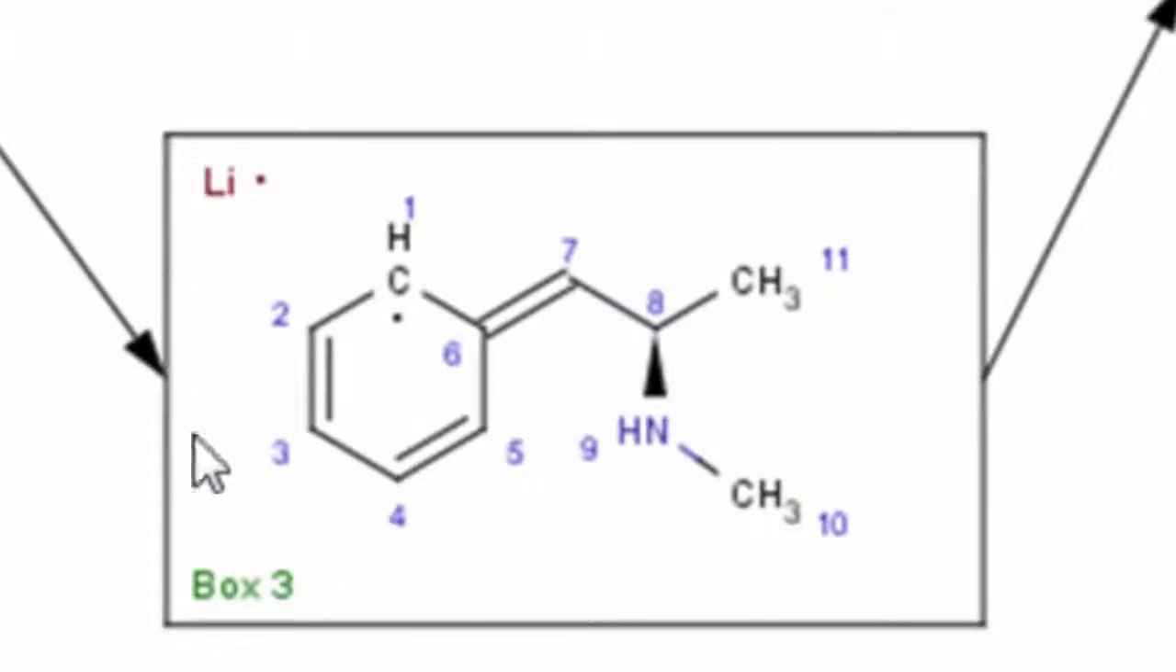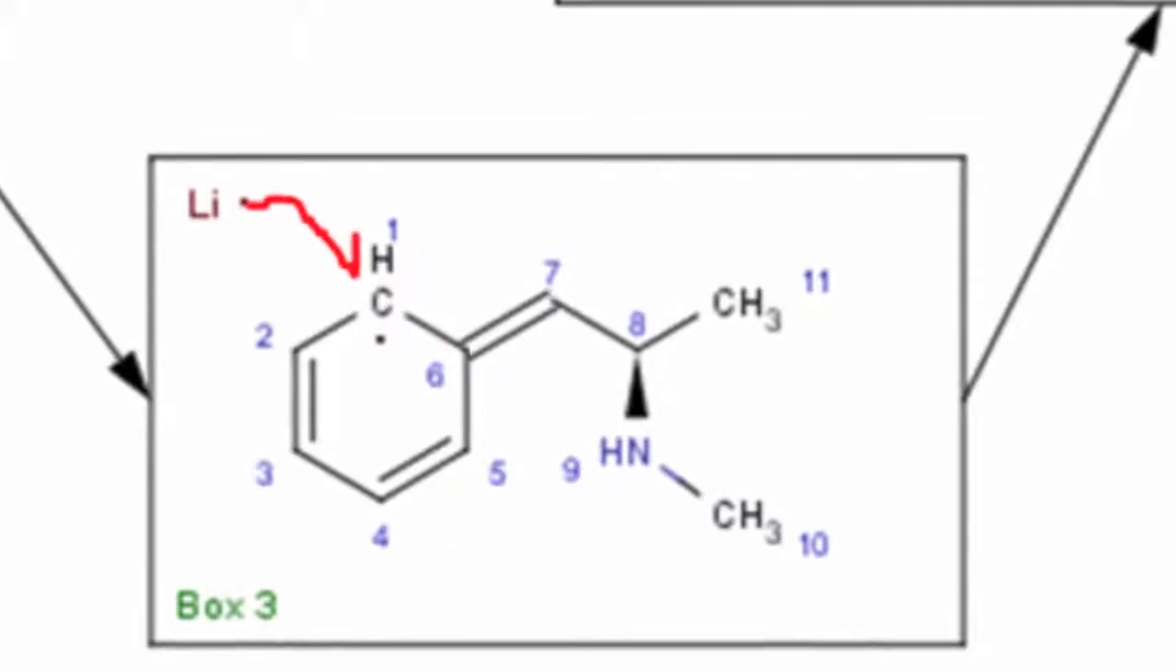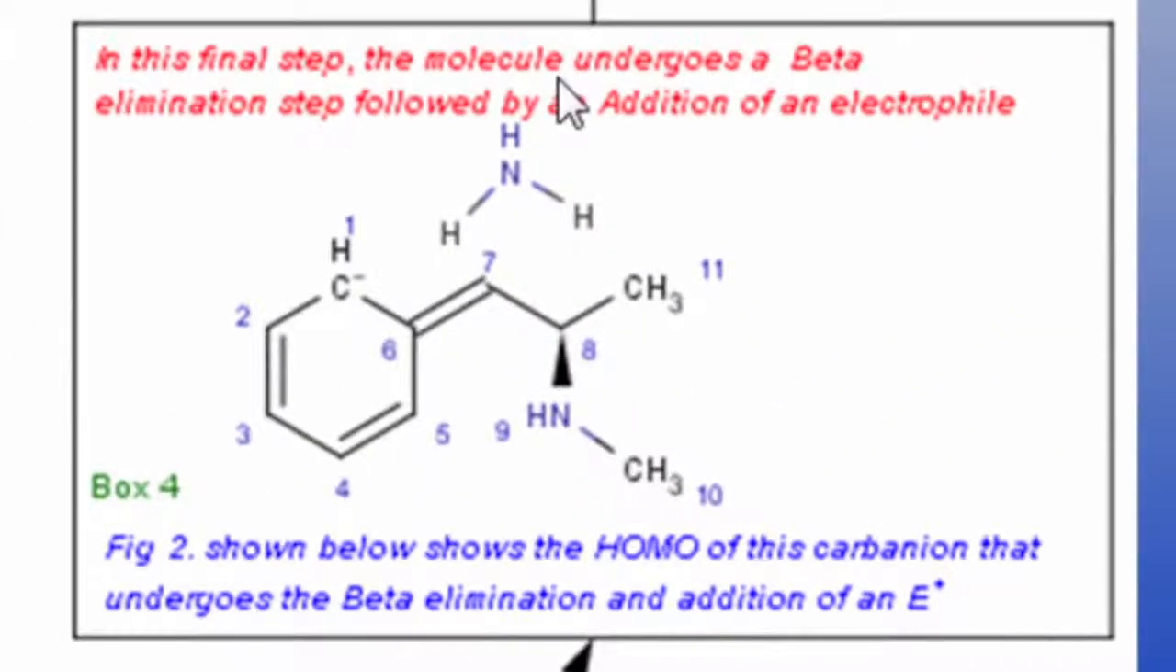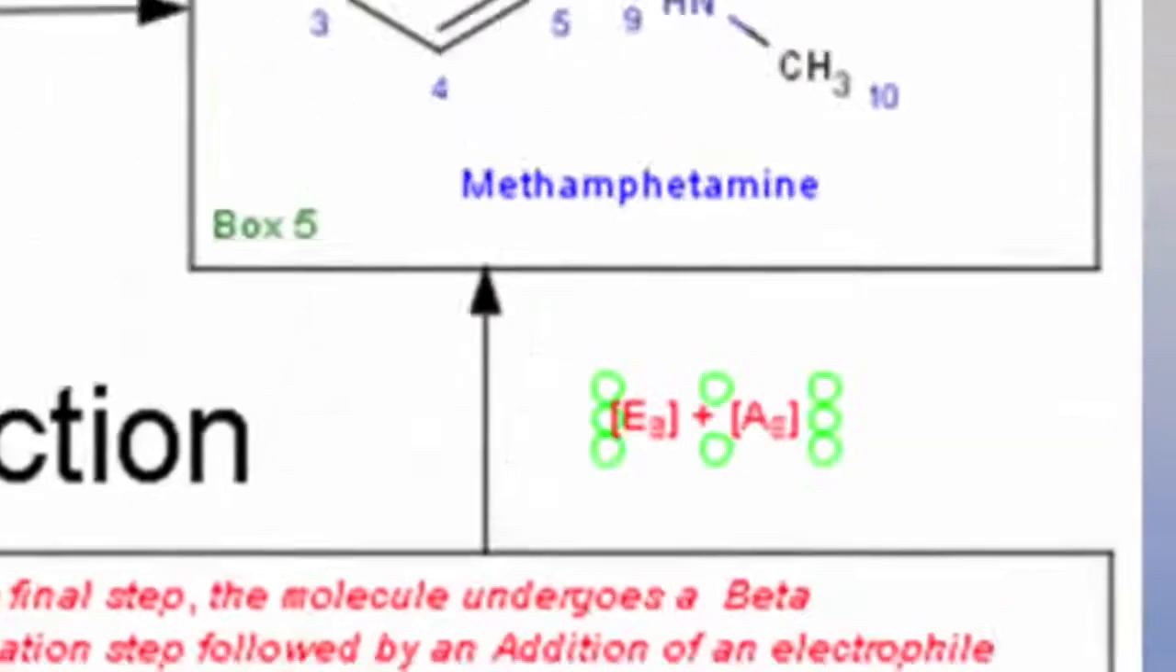Then another lithium molecule will donate an electron to form a carbanion, which will subsequently undergo a beta elimination followed by an association of electrophile step. Through these steps, we will form our final product of methamphetamine.